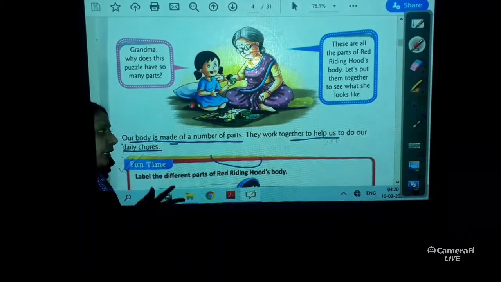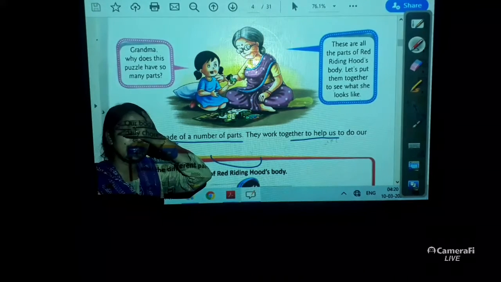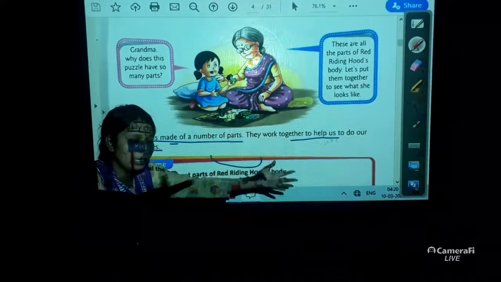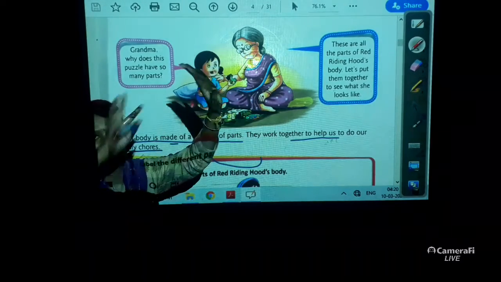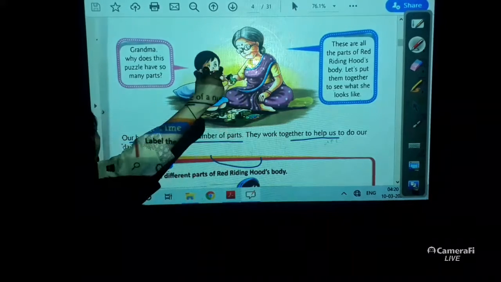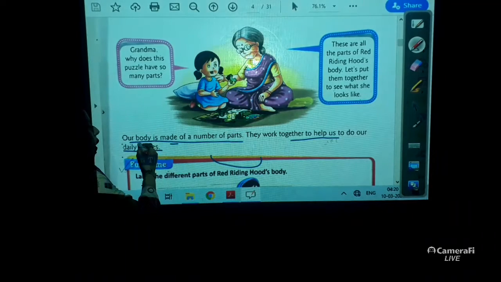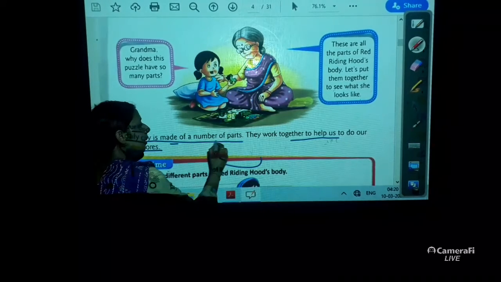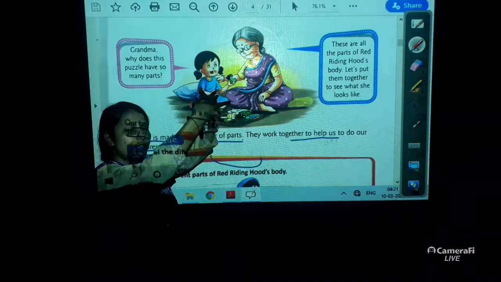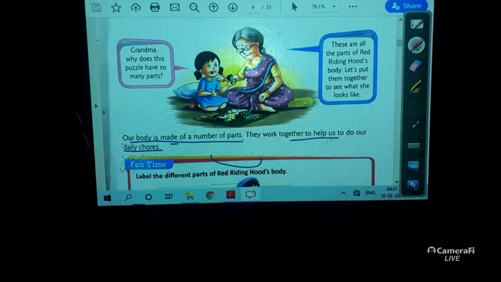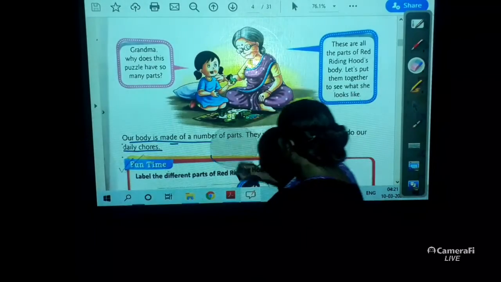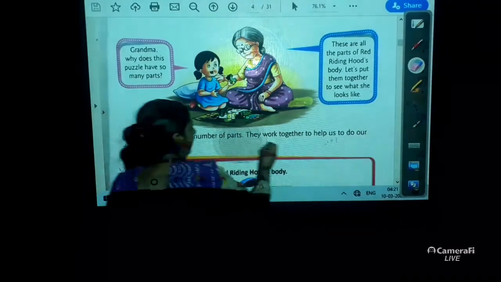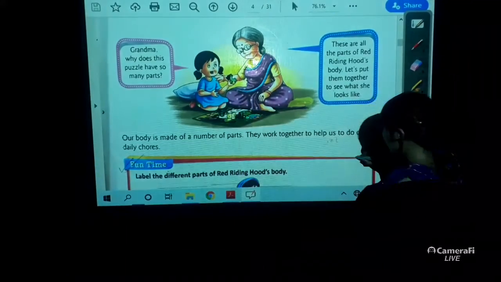So they work together. If I close my eyes, I can't see whatever is there in my surrounding. In the same way, if I don't have my hands, how could I hold a pencil or a pen? So our body is made up of a number of parts. They work together to do our daily chores. Now let me erase this for you all.